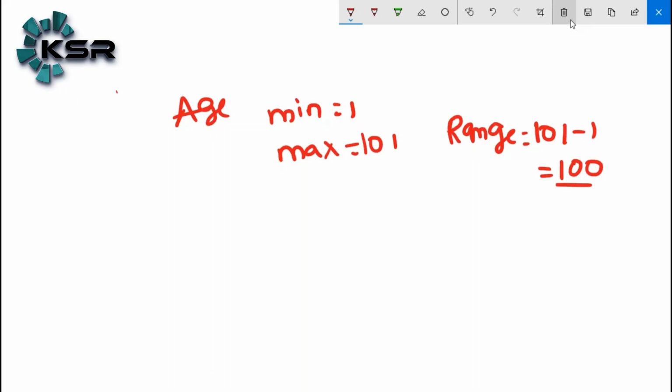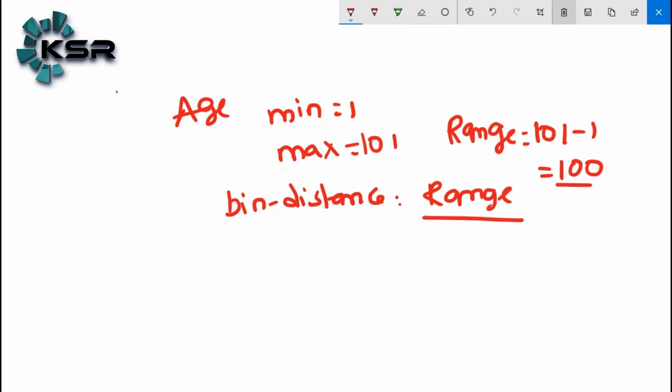Now we want to form the bins. If you want to create the bins, first we need to understand the bin distance. What is the bin distance? Range divided by the number of bins you want to create. Let's say you want to create 10 bins. 100 divided by 10, so the bin distance will be 10 in this case.